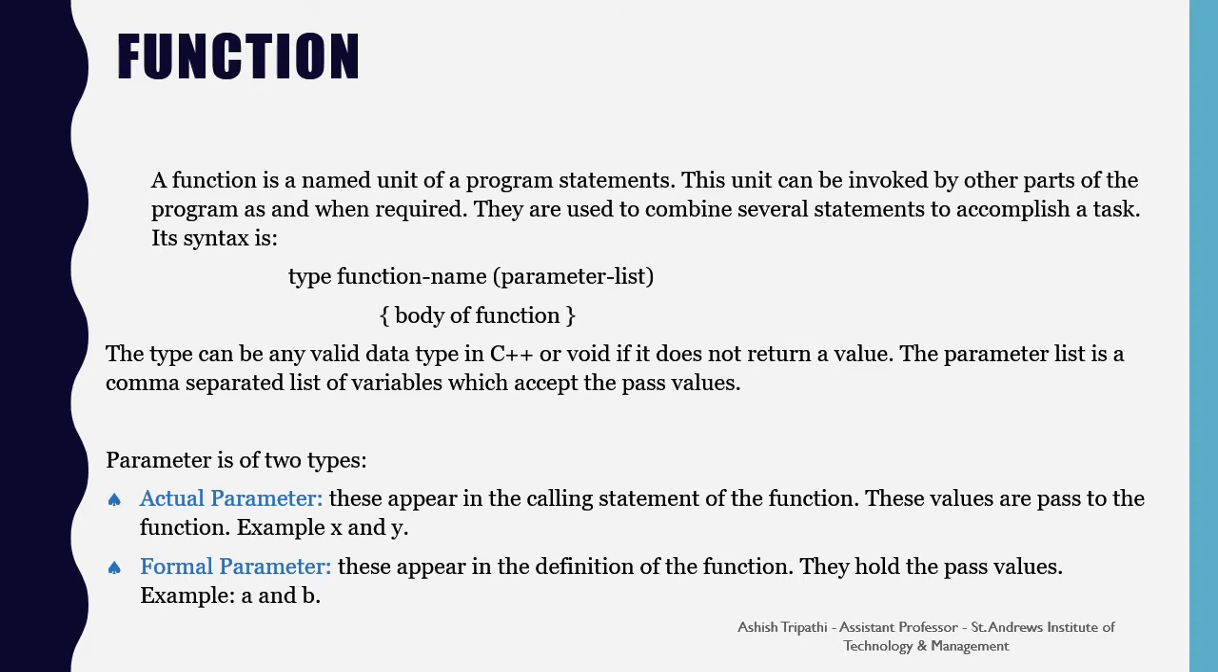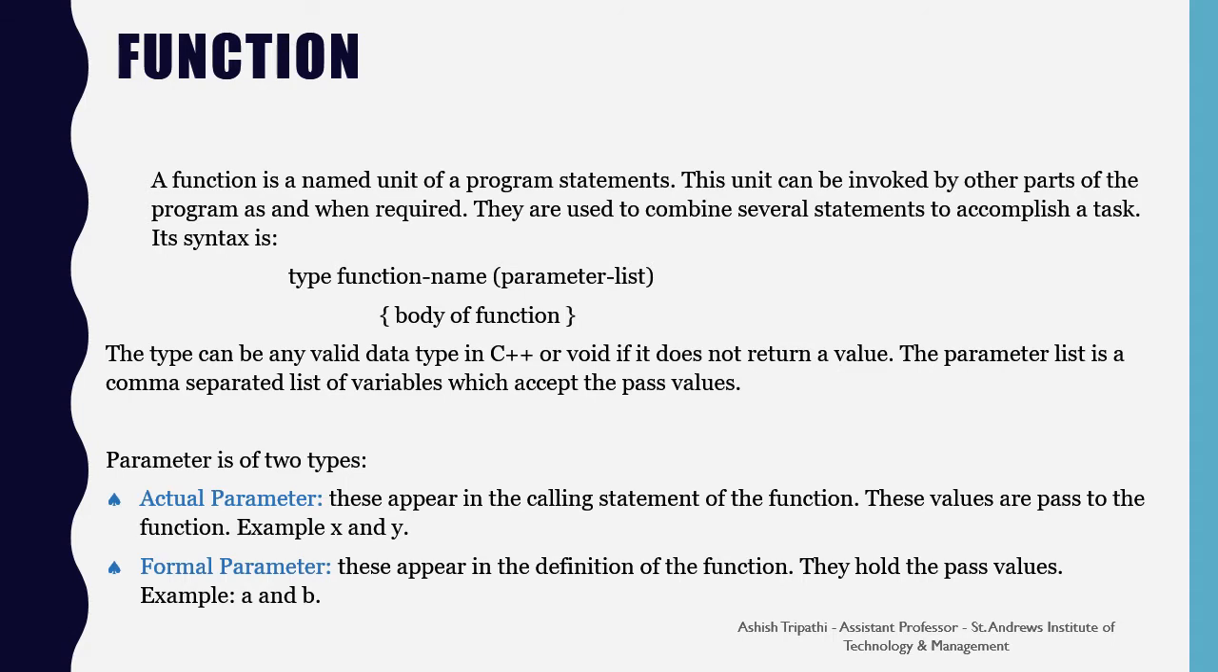The type can be any valid data type in C++ or void if it does not return a value. The parameter list is a comma-separated list of variables which accept the passed values. Parameters are of two types: actual parameter and formal parameter.